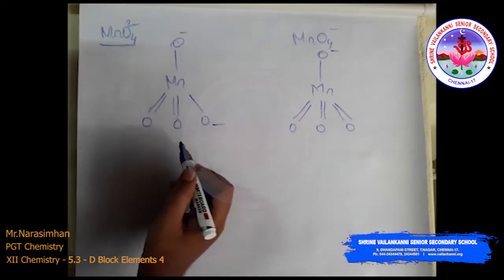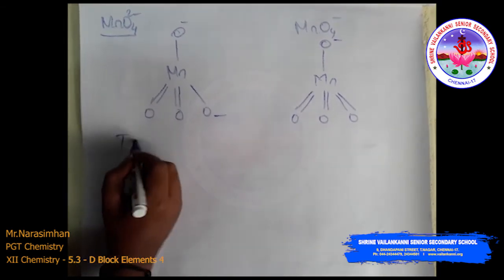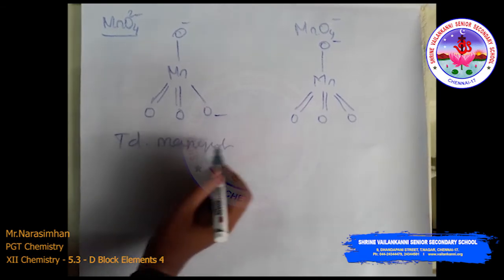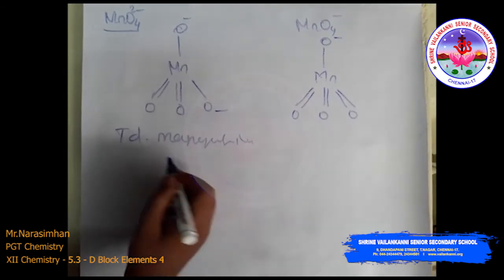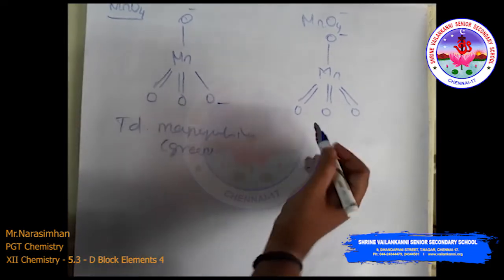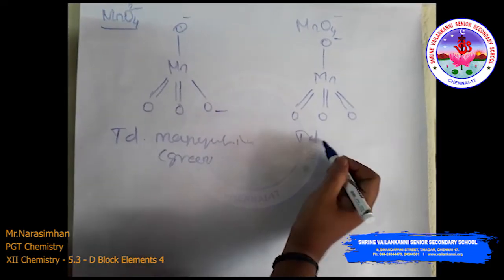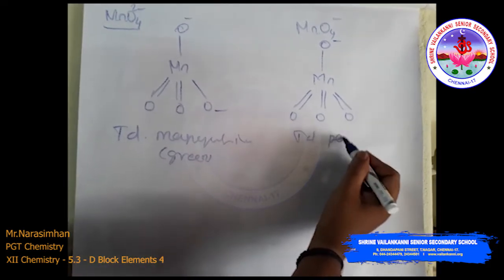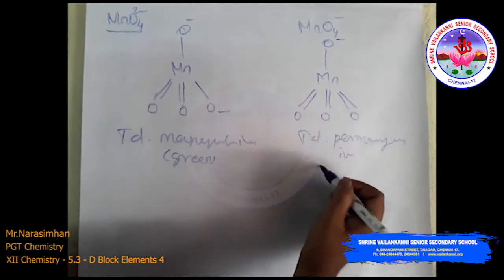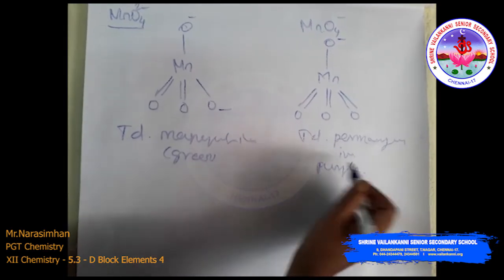So this is the tetrahedral manganate ion, that is green in color, and this is the tetrahedral permanganate ion, that is purple in color.